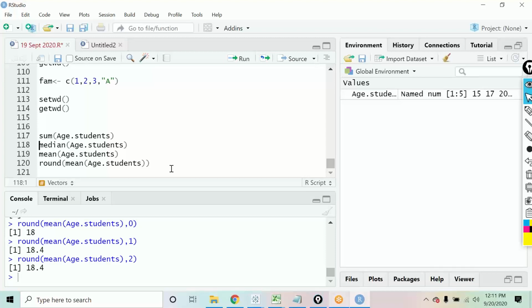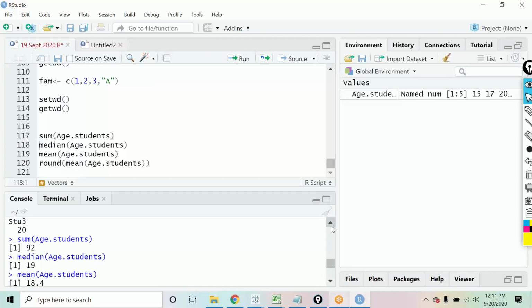So what is the difference between mean and the median? If you see over here, we have calculated a couple of things. We have found the mean and we have found the median as well. So we have the median coming as 19 and mean is coming as 18.4. So how are the mean and median different from each other?